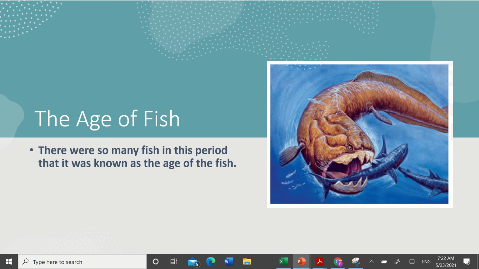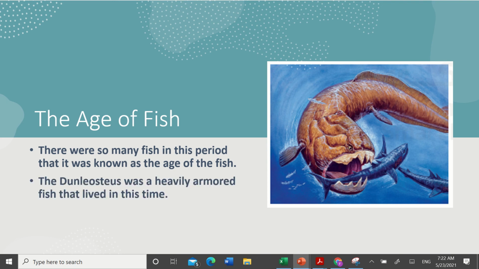This period is called the Age of Fish. There were so many fish in this period that it was known as the Age of Fish. This image appears in your book. This is the Dunkleosteus fish, which was heavily armored. Armor refers to the plates that covered fish of this time.